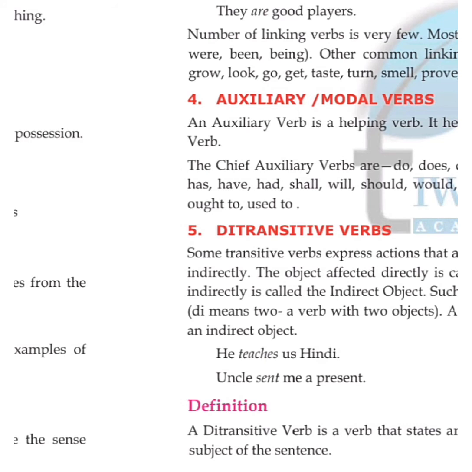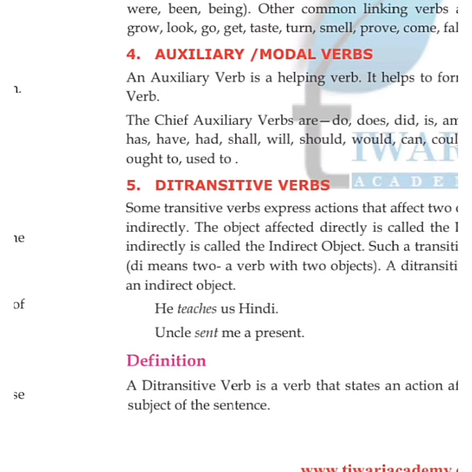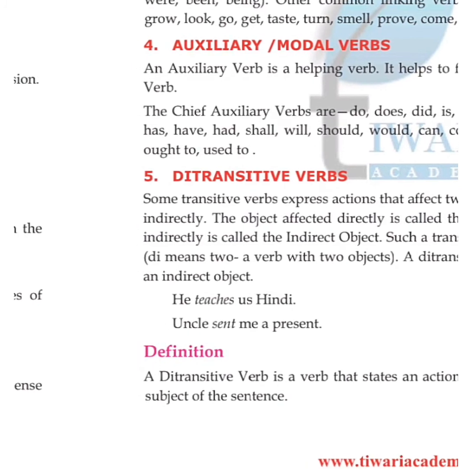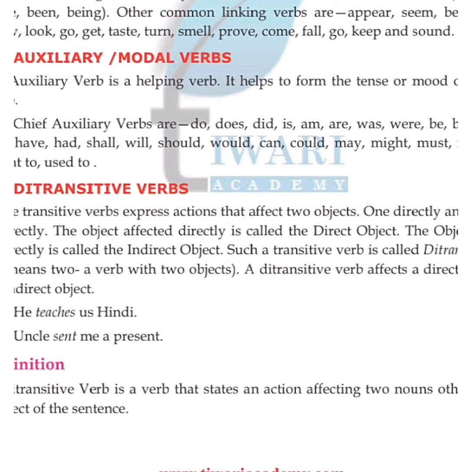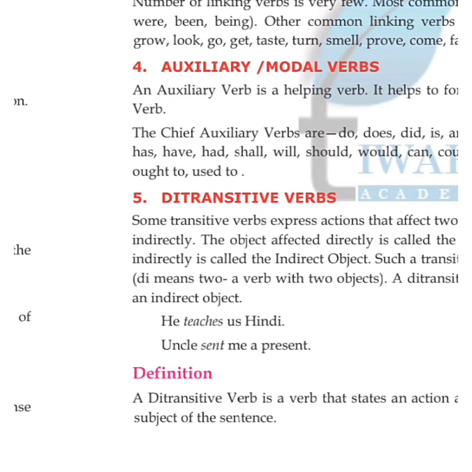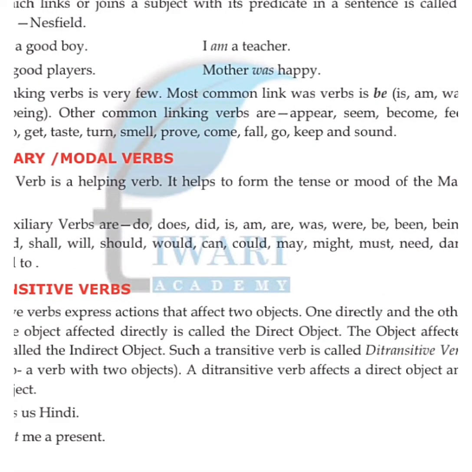दोनों में आते हैं. जैसे he teaches us English. He teaches us Hindi. Okay, वह हमें हिंदी पढ़ाती है, वह हमें हिंदी पढ़ाता है. Uncle sent me a present. अंकल ने मेरे लिए एक प्रेजेंट भेजा. So what is the definition of this verb? Ditransitive verb. So a Ditransitive verb is a verb that states an action affecting two nouns other than the subject of the sentence. Okay, understood?